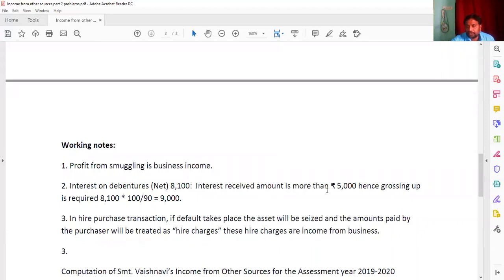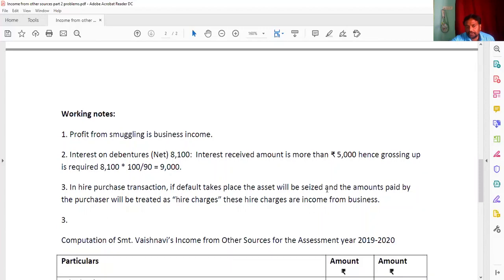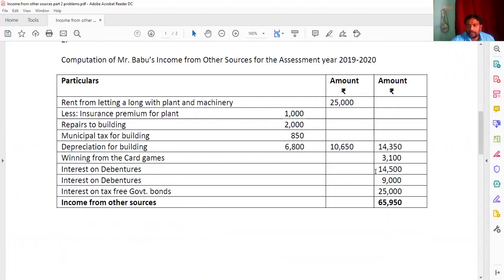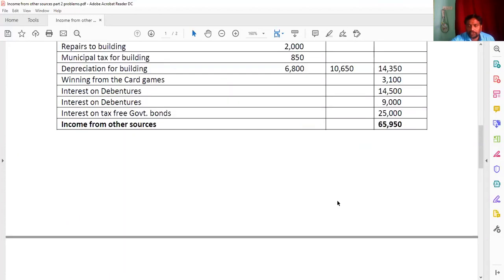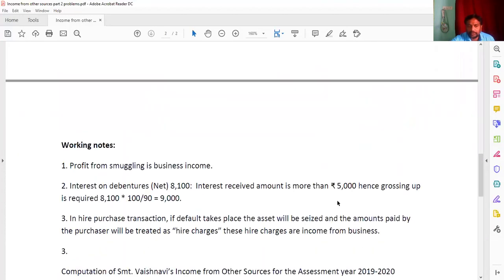Interest received amount is more than 5,000, so then it will be grossed up. The gross up means we are going to make 8,100 into 100 by 90. Why? Because the 10% is going to be taxable. That will be 9,000. So here we have to write. And next, interest on government bonds 25,000.